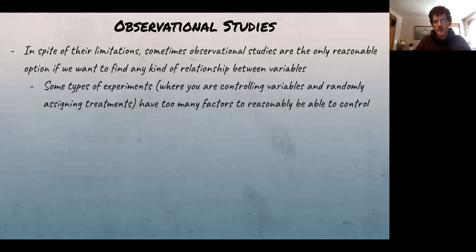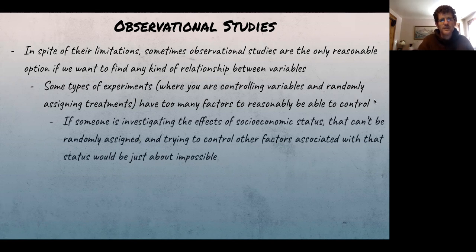We want to try to control everything, and there are ways of doing it, but if there are too many variables and it's just really hard to control, then maybe an experiment is too hard to do successfully. If you're investigating the effects of socioeconomic status, you can't randomly assign someone to be of high or low economic status. Trying to control other factors associated with that would be just about impossible.